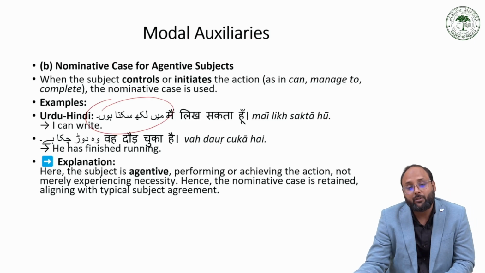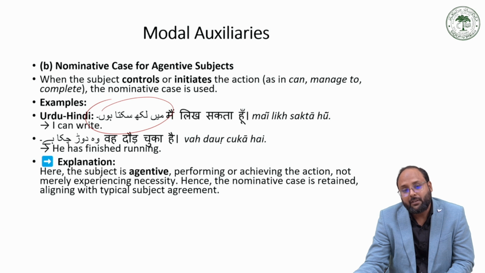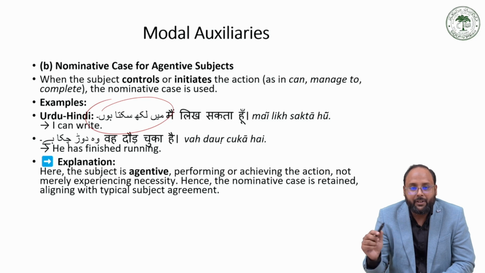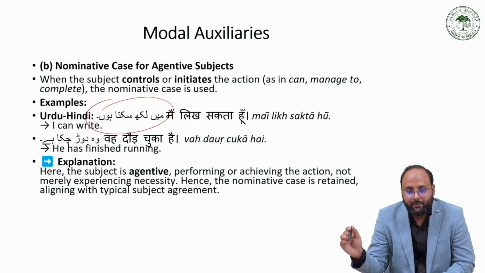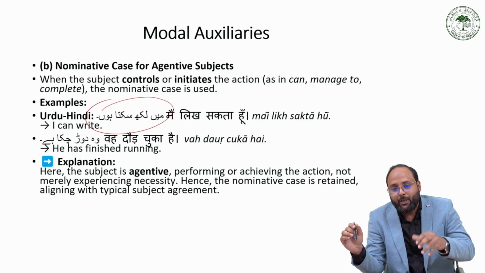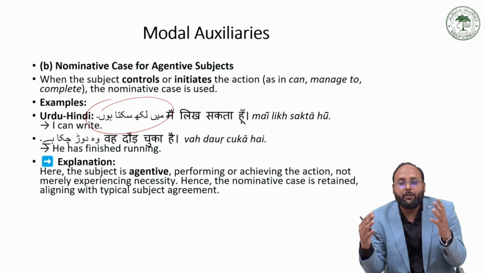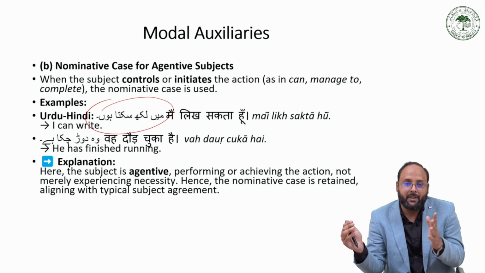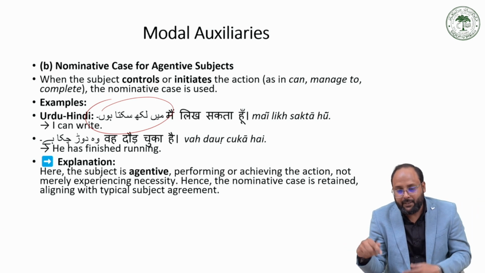Like मैं खत लिख सकता हूँ, वो दौड़ चुका है. So here the subject is agent, but this agent is not marked by the ergative case. It is marked by the nominative case because there is some issue that we have already discussed: the V2 is not transitive, the V2 is intransitive. So even though the verb is in the perfective aspect, the V2 is not transitive. V2 is the intransitive verb, so that's why it does not take the ergative case. It takes only the nominative case.